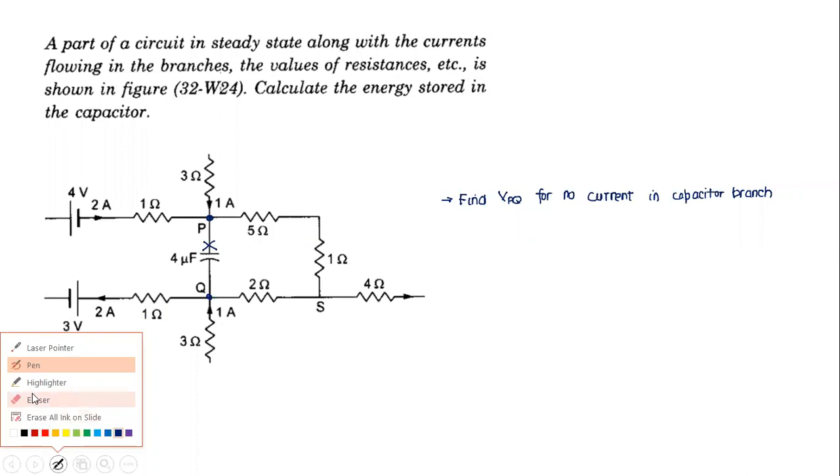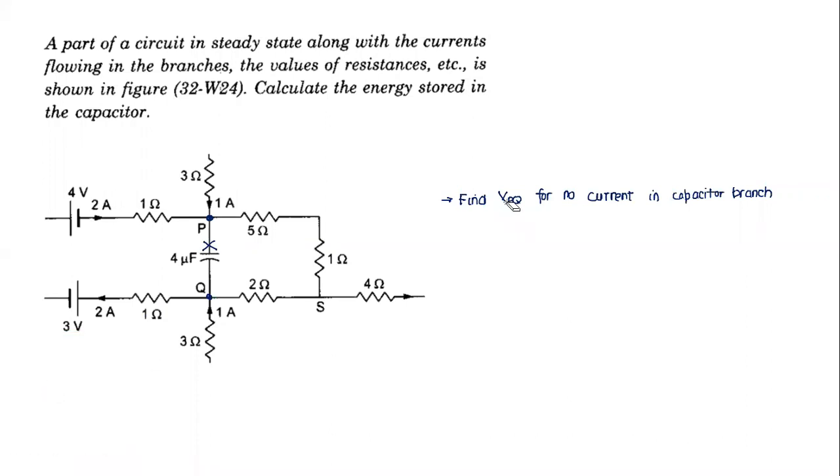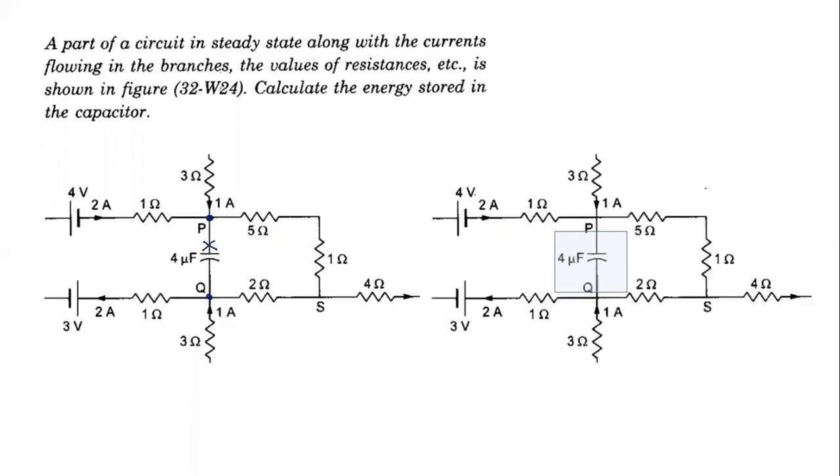I should not have written it here. Maybe I'll write somewhere else. So I can visualize the circuit like this. I can remove this part. This part is gone. So how do I calculate the potential difference?